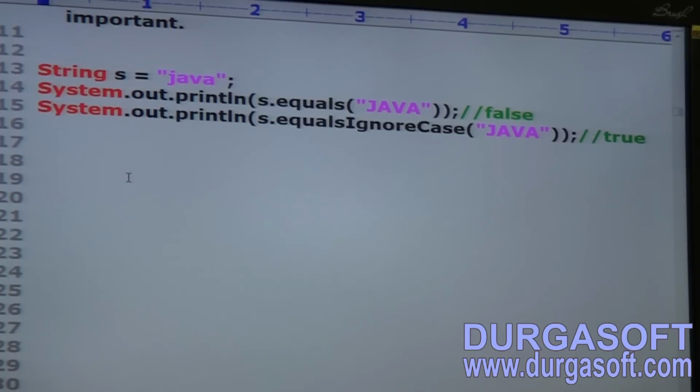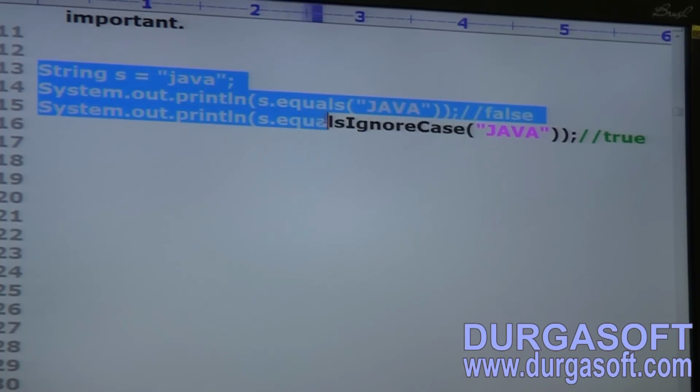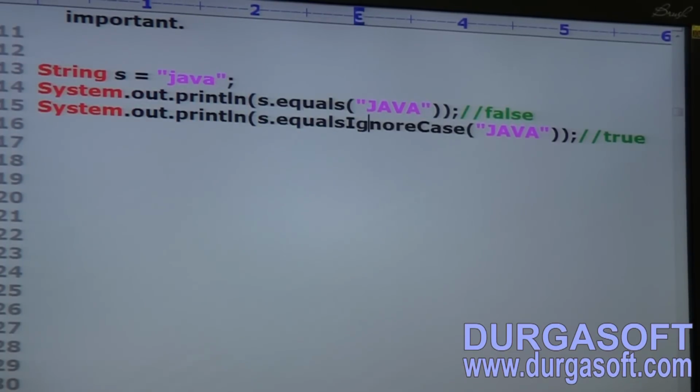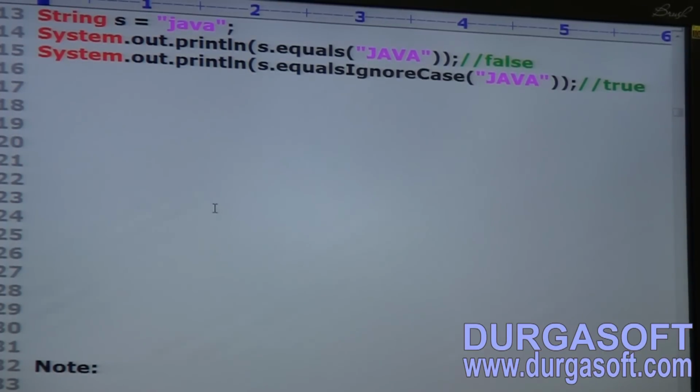Next, SOP of s.equalsIgnoreCase("JAVA"). The output we are going to get is true. First one is false, second one is true. The output is false followed by true.